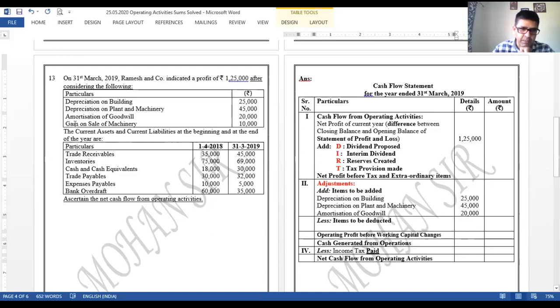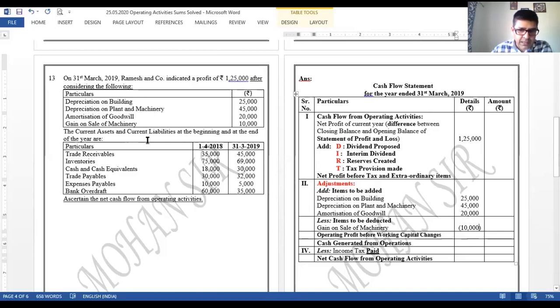The fourth one over here can be seen as gain on sale of machinery. Gain, it's a profit. Profits are to be deducted. The items to be deducted में आके we'll place our amount over here. Gain on sale of machinery, and the amount can be seen as 10,000. Right, 10,000 to be deducted. For the deduction part, please remember we have to put the amount in the brackets. Okay, so we are basically done with the first table.